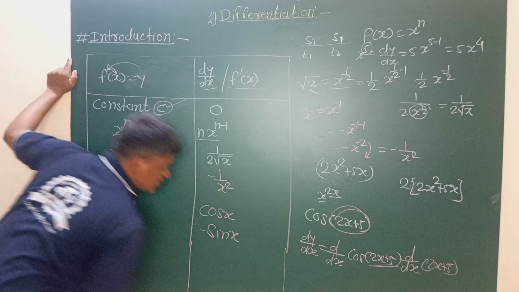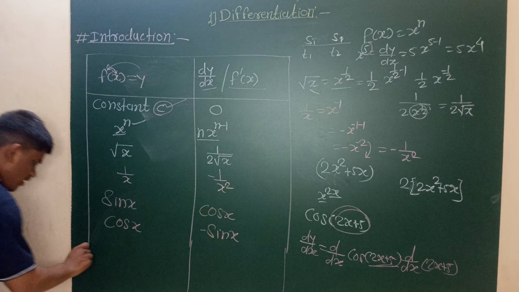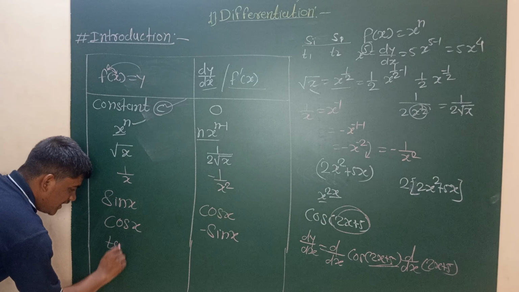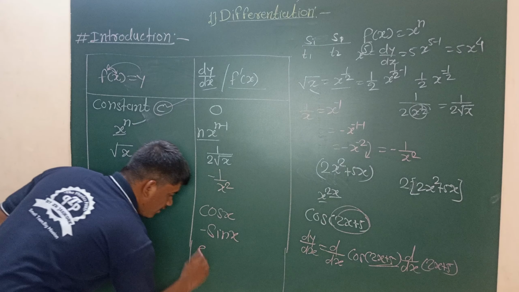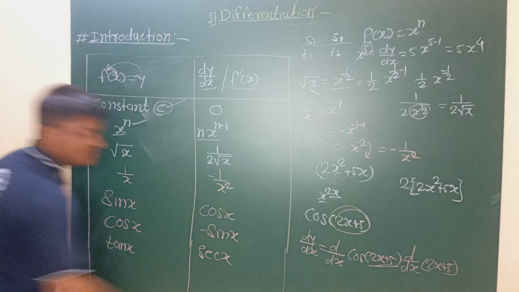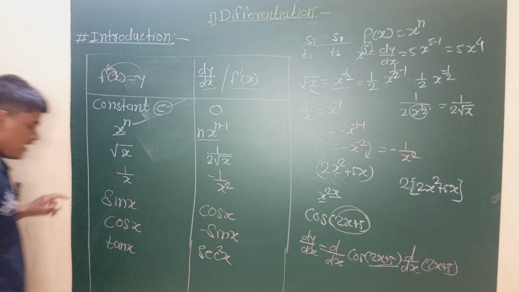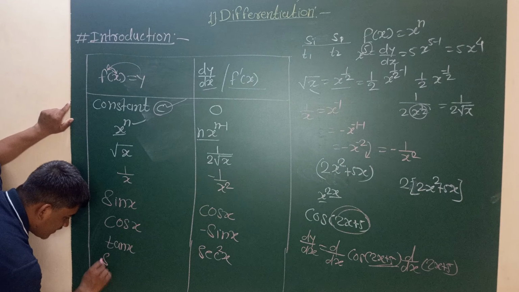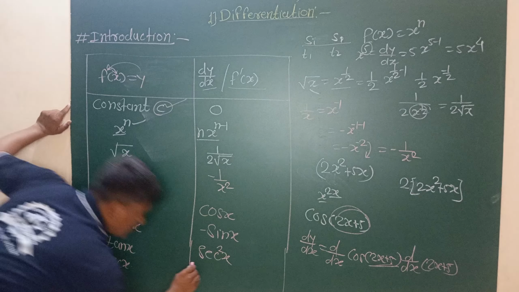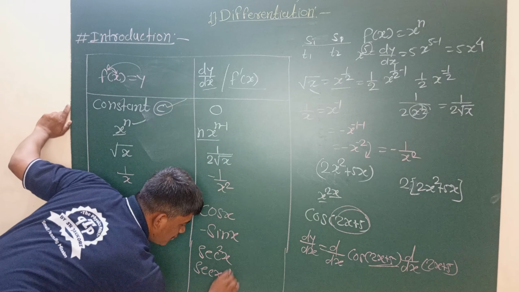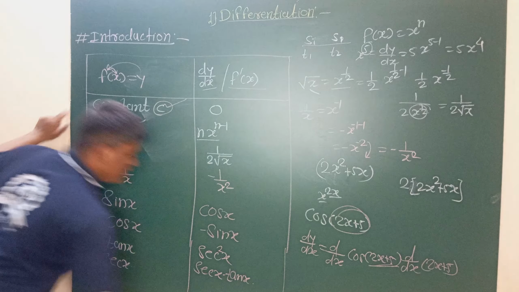Here are some trigonometric functions. What is the derivative of tan x? The derivative of tan x is equal to sec square x, and the derivative of sec x is equal to sec x into tan x. Here the students get confused.